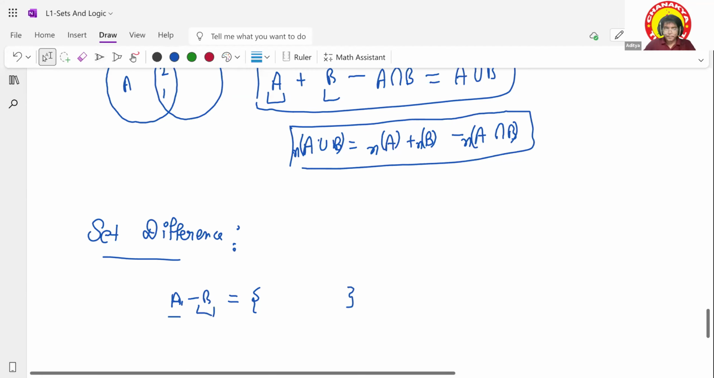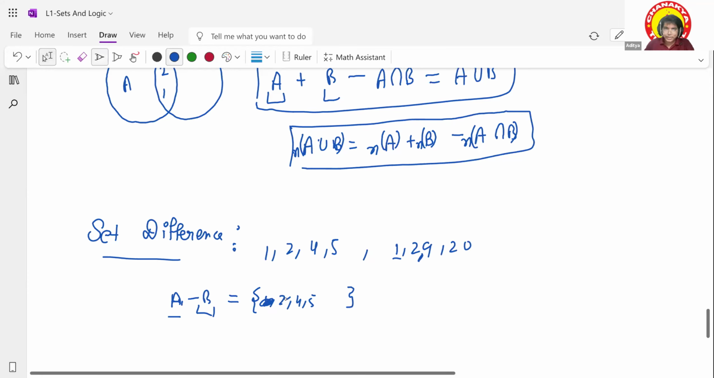Understood? For example, A contains 1, 2, 4, 6. B contains, let's say, 1, 2, 9, 12. I am saying A minus B. First of all, put all the elements of A: 1, 2, 4, and 6. Now figure out which of these elements are present in B and remove them. I will go and check. One is present in B, so just remove it. It is not a part of the set. Here it was two.